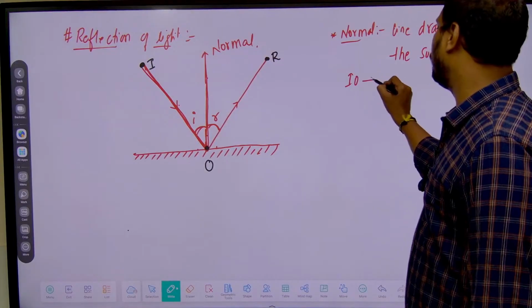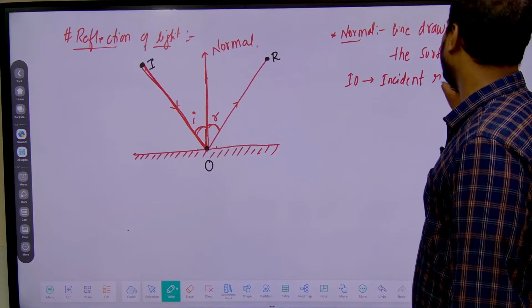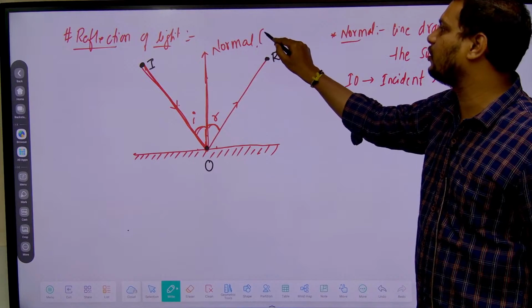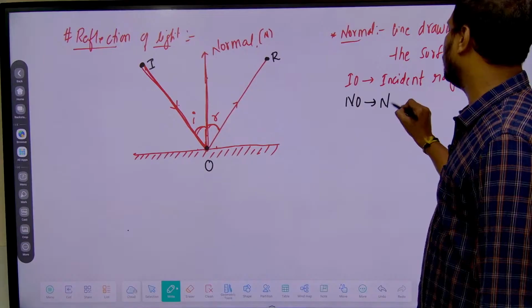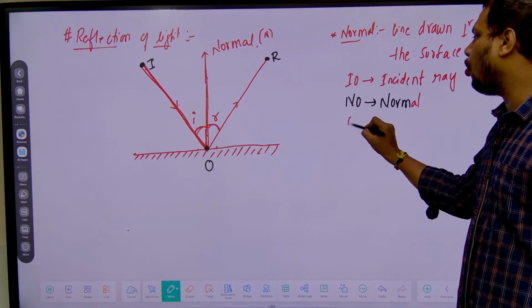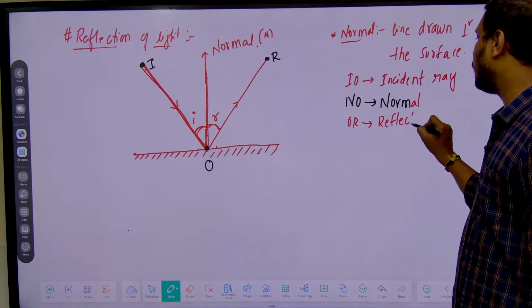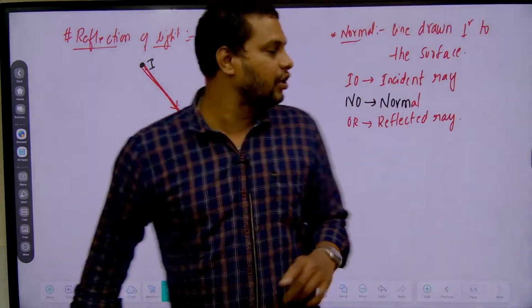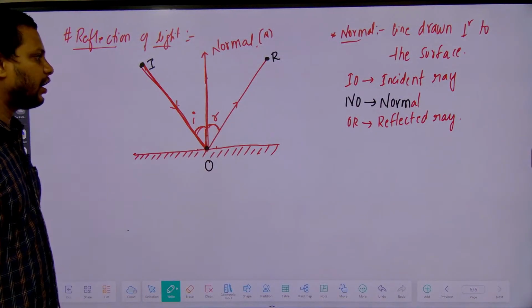If I take this point on the normal as N, then NO is called the normal, and OR is called the reflected ray. So IO is the incident ray, NO is the normal, and OR is the reflected ray.